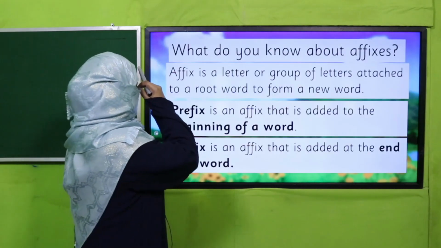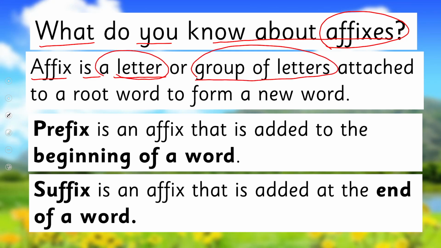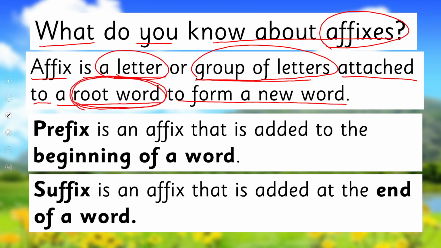So what do you know about affixes? We have learned affixes before, and I hope you remember an affix is a letter or a group of letters. It can be one letter or a group of letters attached to a root word to form a new word. So we attach one letter or more than one letter to a root word and we make new words. Affix can be of two types. It can be prefix, it can be suffix.